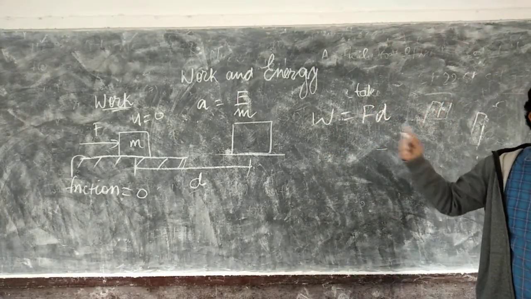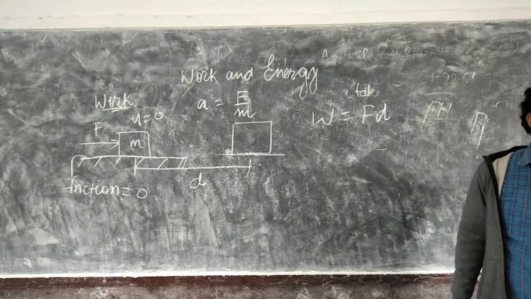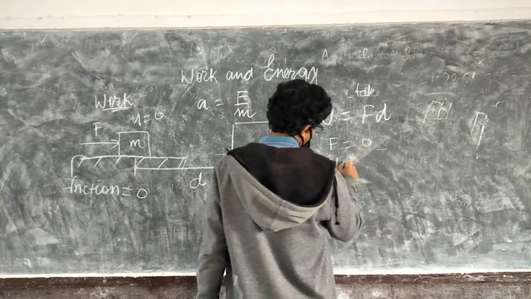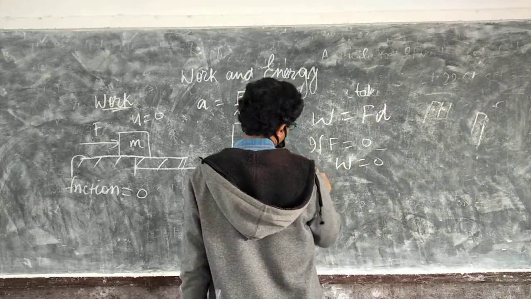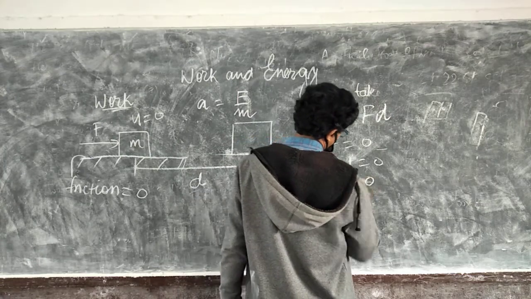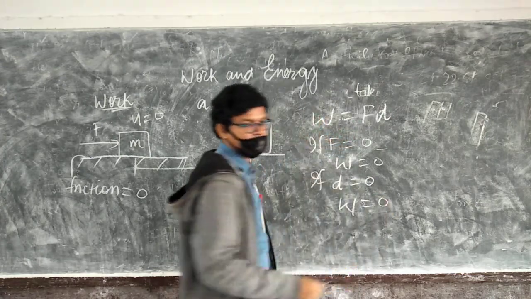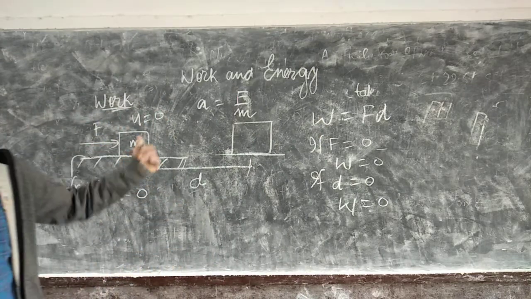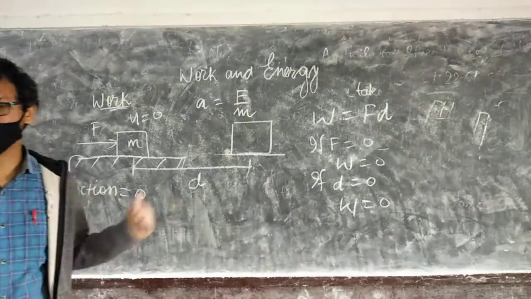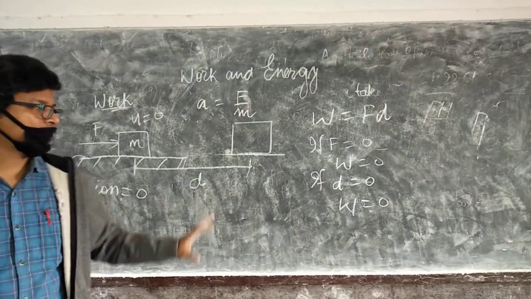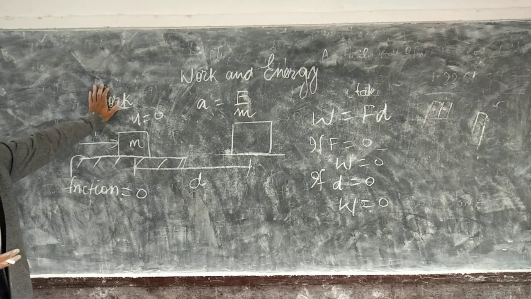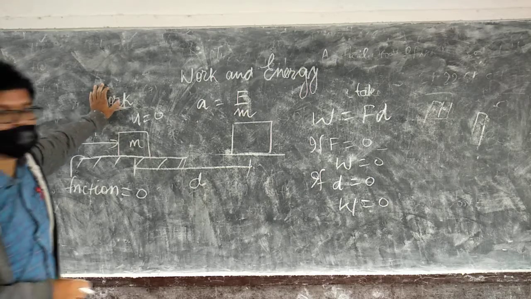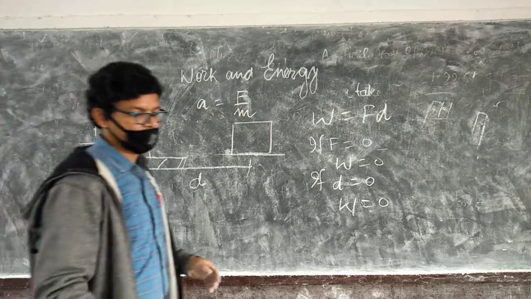If any one of these two is 0, then work done will be 0. If F is 0, then work is 0. Or if displacement is 0, then work is 0. So it does not imply that if a force is present on a body, work is done. If I apply force on this wall, it will not move, which means I am not doing any work. Got it?